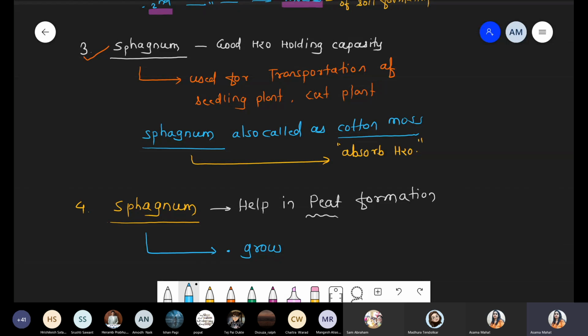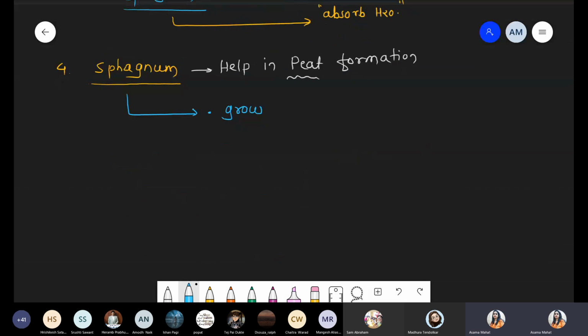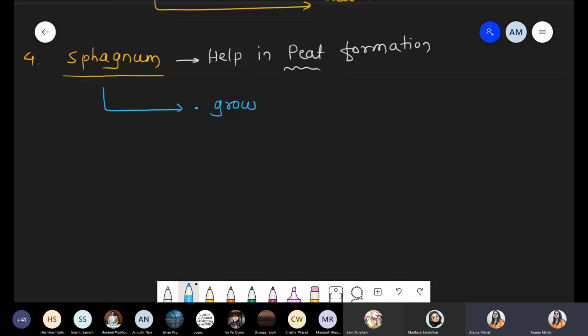Okay. So, where were we? We are talking about sphagnum. Sphagnum, these are the moss species that grow in acidic marshy areas. Grow in acidic. Please underline the word acidic. Acidic marshy area, and you know very well marshy area means what? Waterlogged condition. Inside the soil, more water is present. So marshy area.